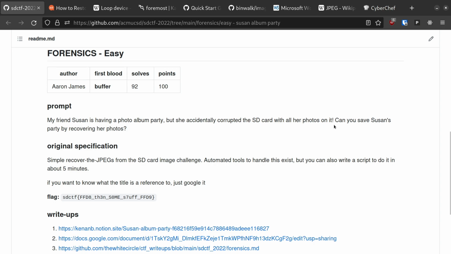The prompt reads, "My friend Susan is having a photo album party, but she accidentally corrupted the SD card with all her photos on it. Can you save Susan's party by recovering her photos?" To go along with this challenge, we are given a single file called stub.